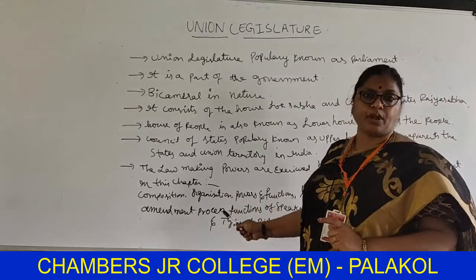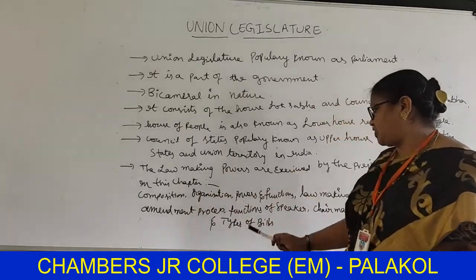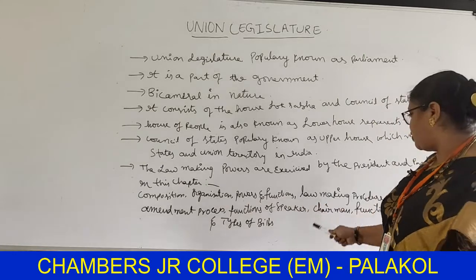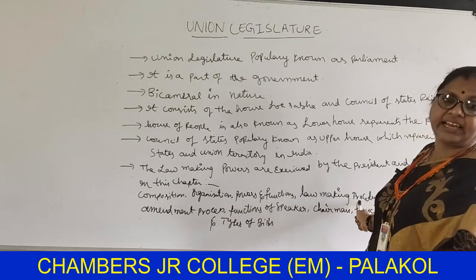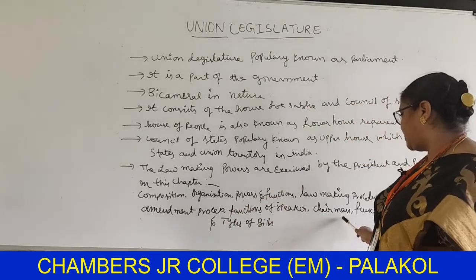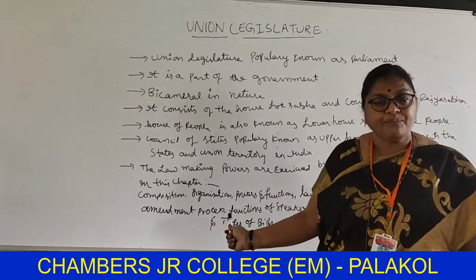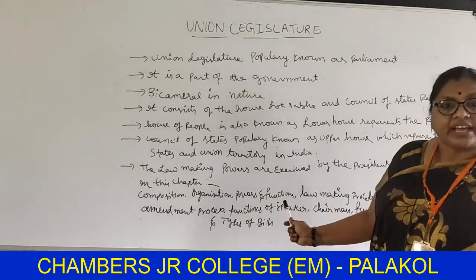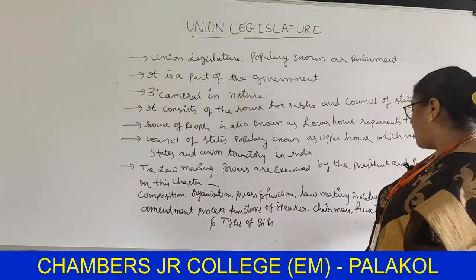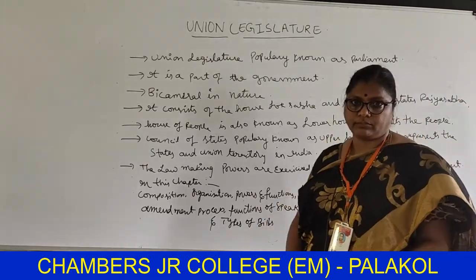So in this chapter we are going to discuss the composition, organization, powers and functions of the legislature, the law making procedure, the amendment process, and the functions of the speaker and chairman. Speaker is head of Lok Sabha and chairman is head of Rajya Sabha. So, the functions of the chairman and the types of bills.